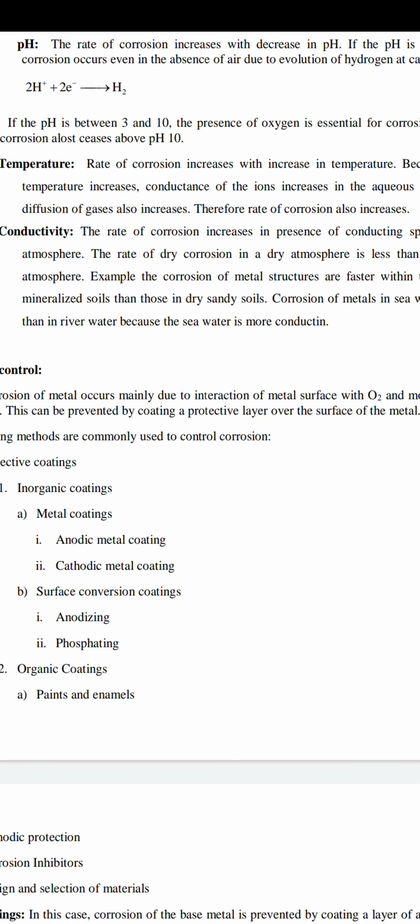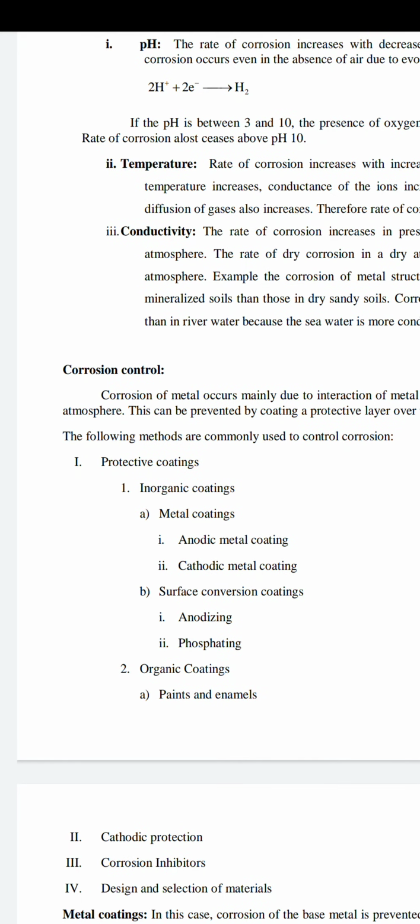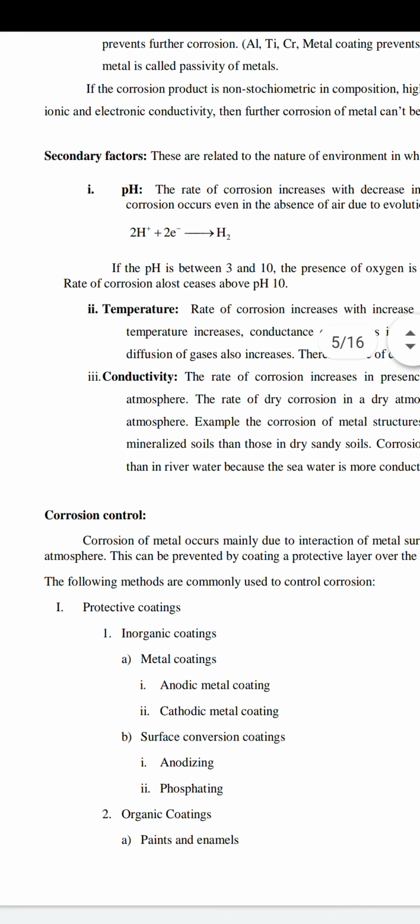So increasing the conductivity, temperature, and pH are these secondary factors which are also important for the rate of corrosion. These primary and secondary factors are very important.